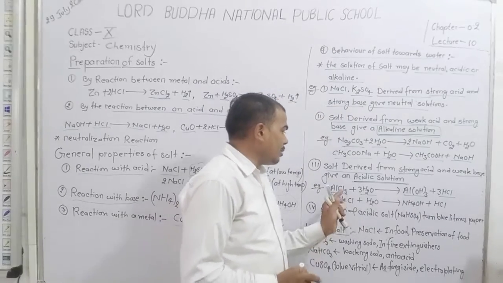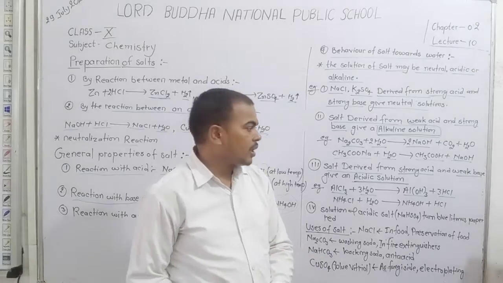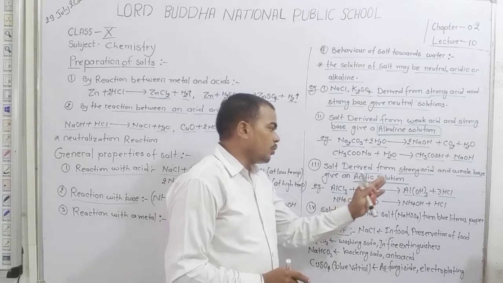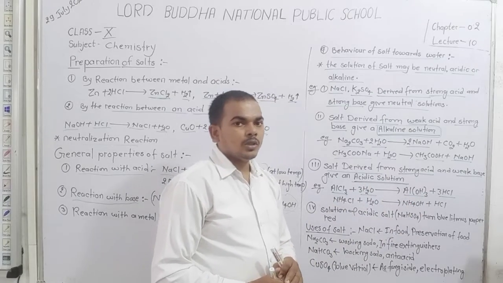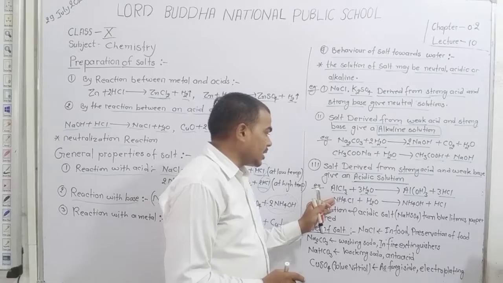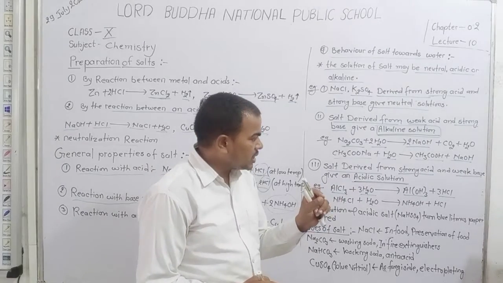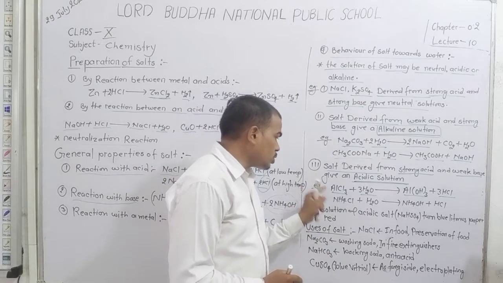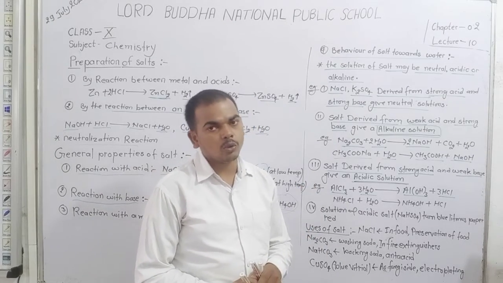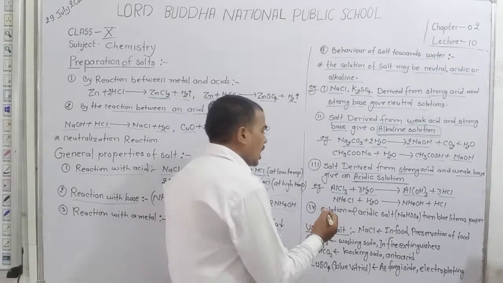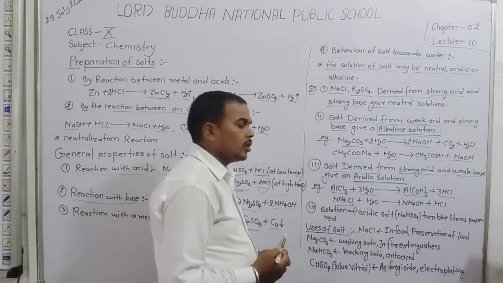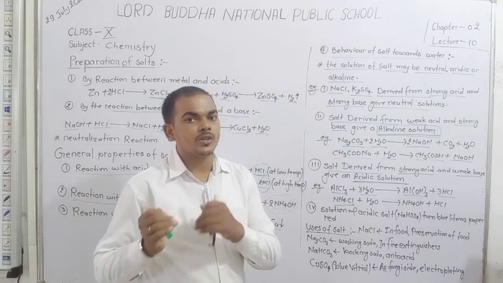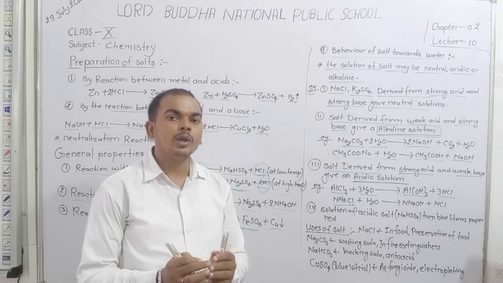So we say that aluminium trichloride, that is AlCl3, is derived from a weak base and a strong acid. Here AlCl3 has a strong acid, so we say that this salt is an acidic salt, and the solution of this salt is an acidic solution. Okay. Now discuss NH4Cl. Dear student, NH4Cl is ammonium chloride.